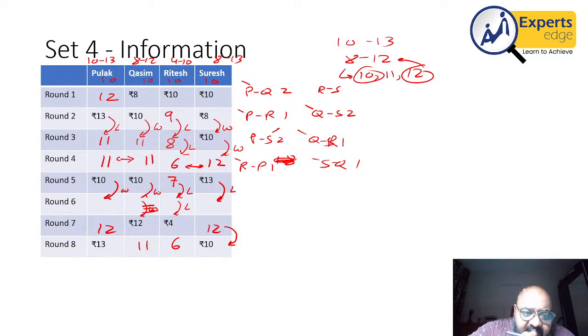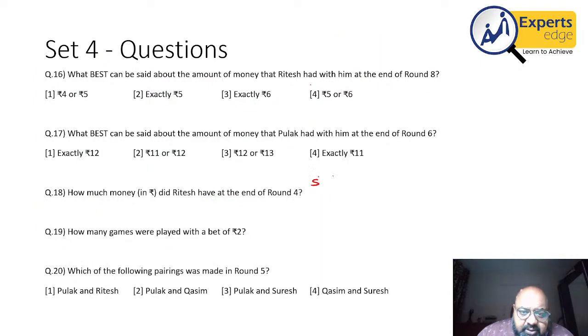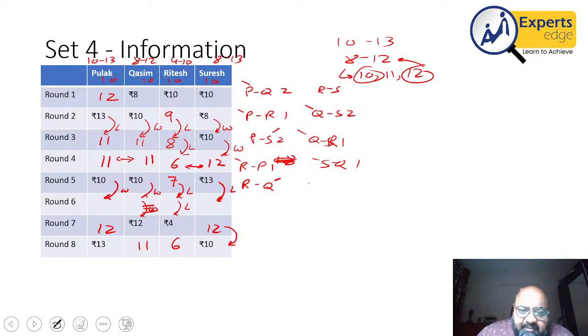Right? Now, if this happens, also in the previous round, R and P have played. R will not play P. R has to lose. So the next game will be between R and Q, which R will lose, Q will win. And here the game will be between S and P, which S will lose and P will win. Now the possibility is how much do they lose or how much do they win.